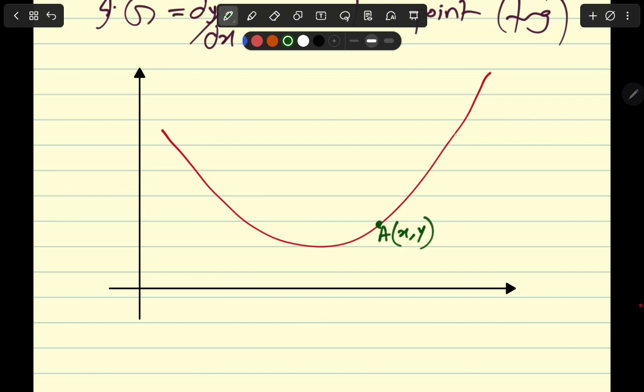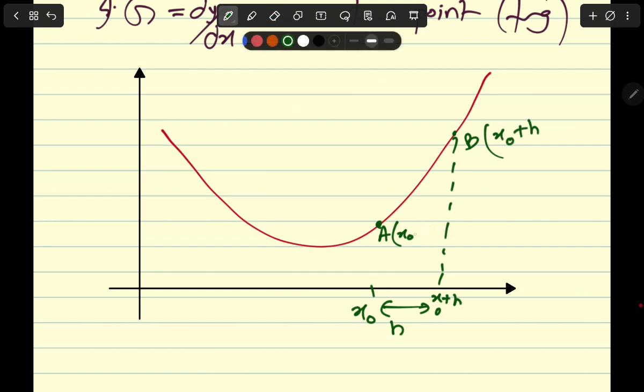And if I take another point B here, and let me say the horizontal distance between A and B is h. If this is h, then the x coordinate of B is going to be x plus h, right? Let me say that this is x naught, and this is x naught plus h.